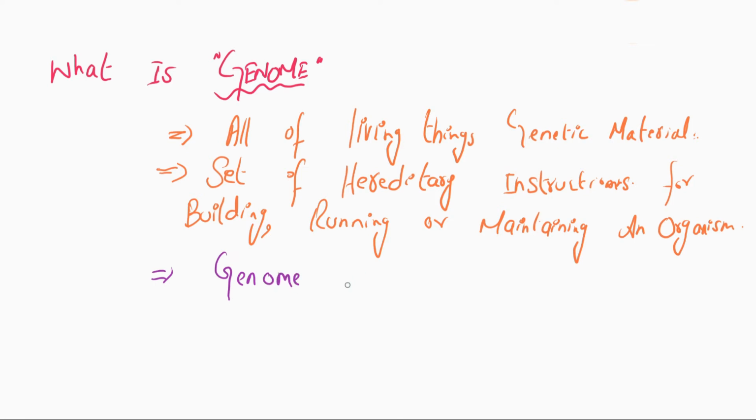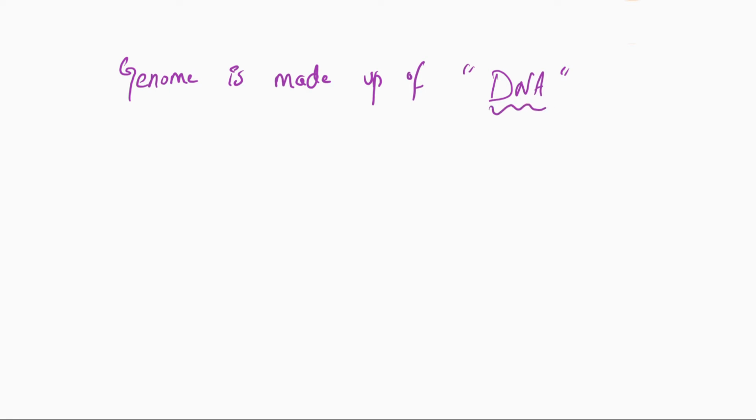The genetic material is stored in the form of the genome, and this genetic material contains hereditary instructions which pass to the next generation. In most living things, the genome is made up of a chemical called DNA. The genome is made up of DNA.